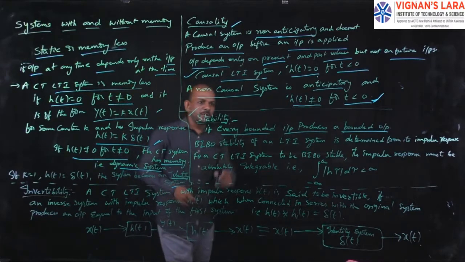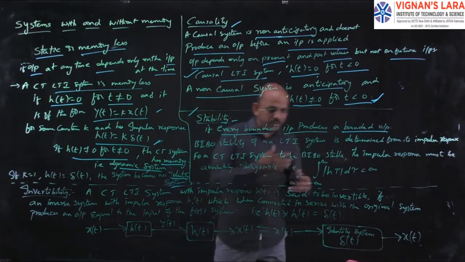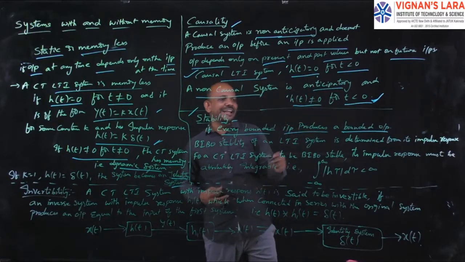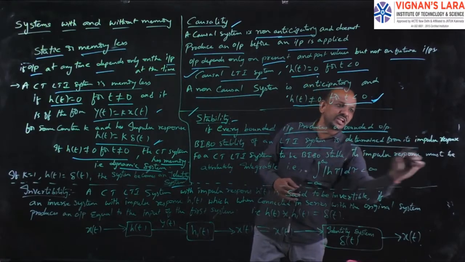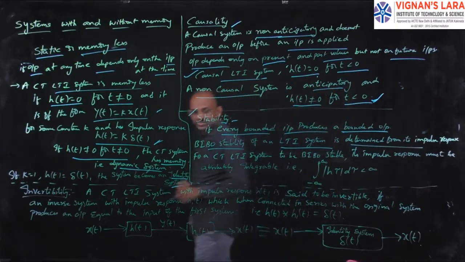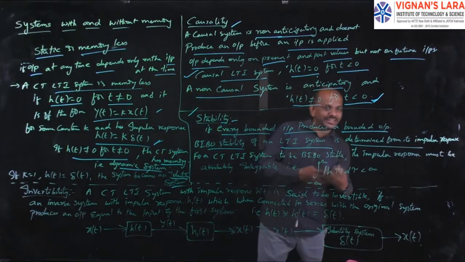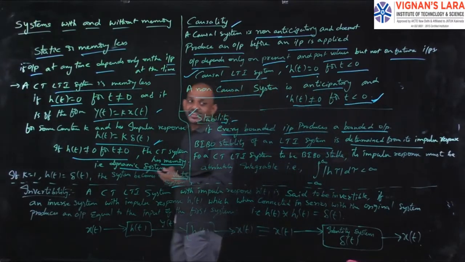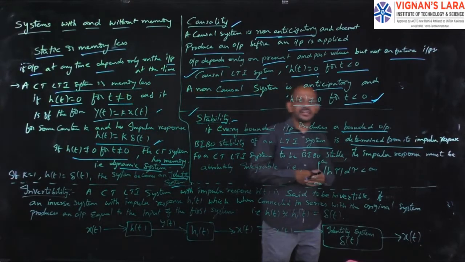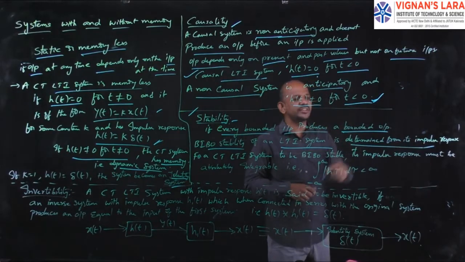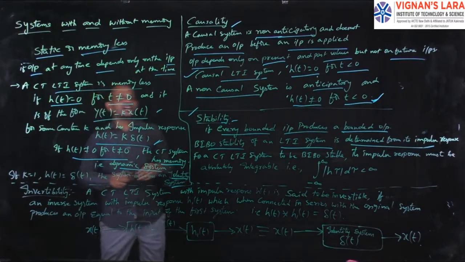Simply, the BIBO stability of an LTI system, the stability of an LTI system, is determined from its impulse response. That is, we can determine the stability of the system from its impulse response. So if we know the impulse response, from that impulse response we can say whether the system is stable or not.